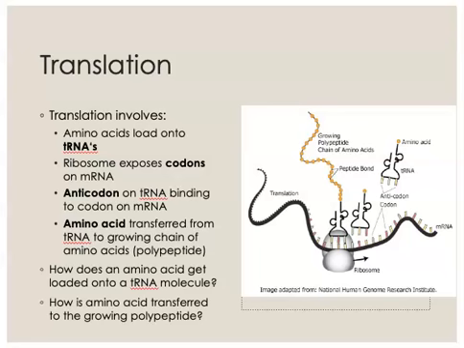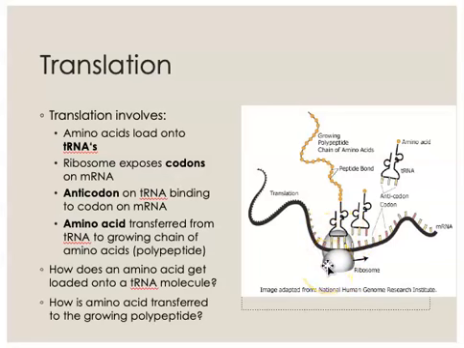Over here on the right-hand side of this slide, you can see a drawing of the process of translation in its entirety. They're showing us the mRNA molecule as this black strand, and they've depicted the individual bases of the mRNA as these sort of little teeth jumping up off of that strand. So all of these little projections represent the A's and the U's and the G's and the C's that are in the mRNA. This gray molecule here represents the ribosome. Remember, there's a small subunit and there's a large subunit.